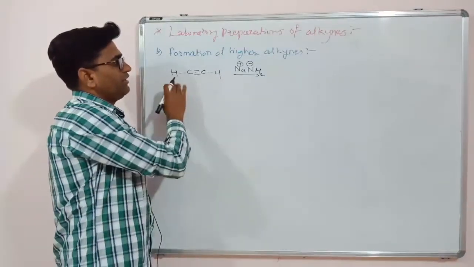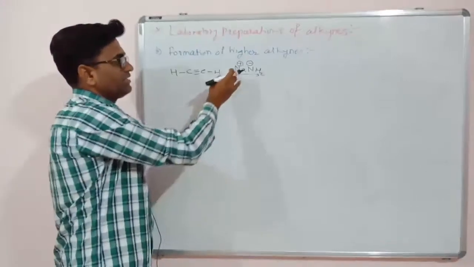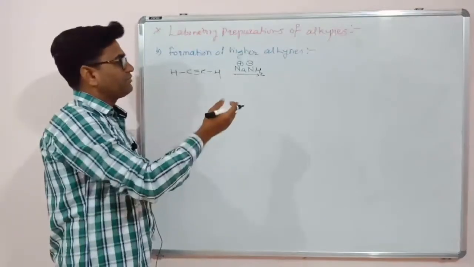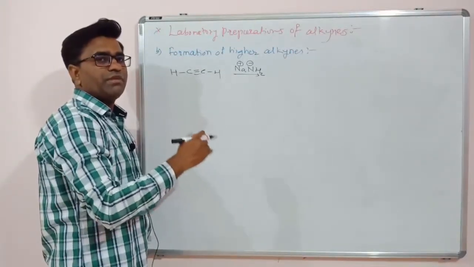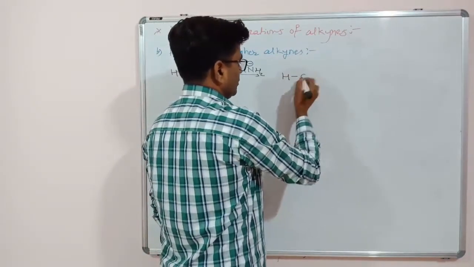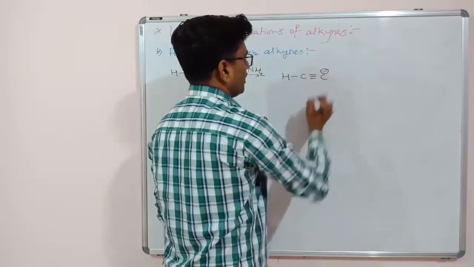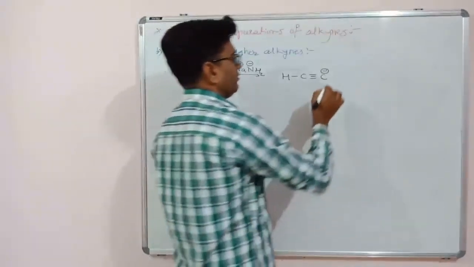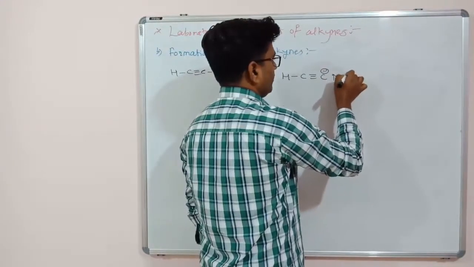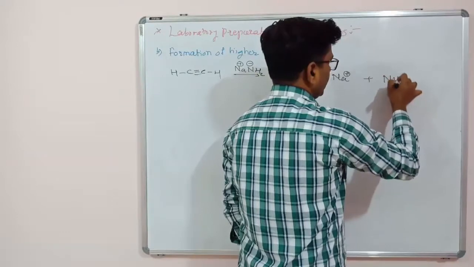and we will get the sodium salt of the acetylene molecule, that is called a metal acetylide. This is sodium, so the name of the product will be sodium acetylide. So the product will be H single bond C triple bond C. Carbon will have a minus charge while sodium is having a positive charge. The byproduct is ammonia gas.